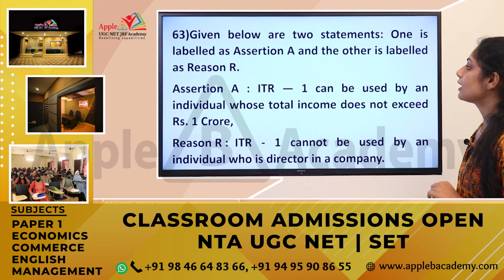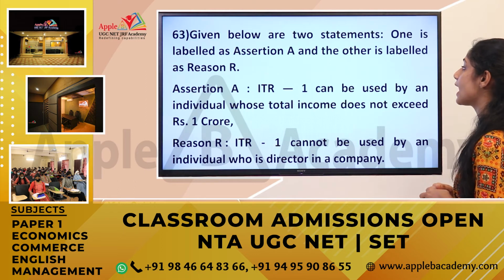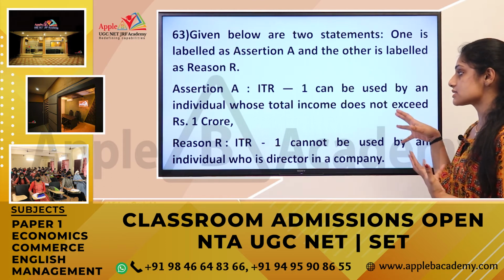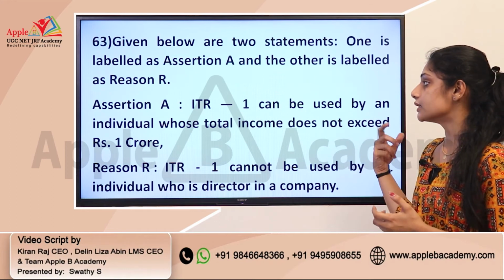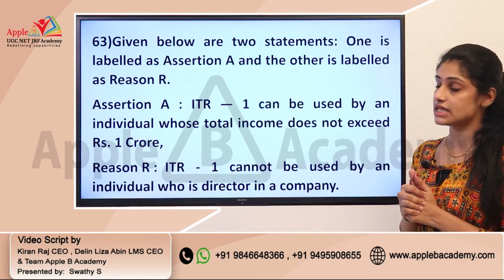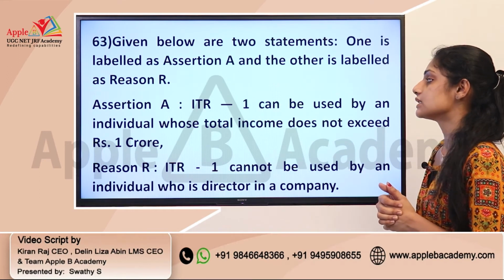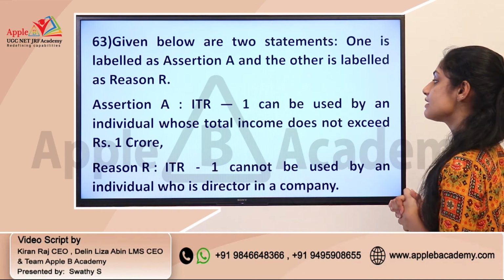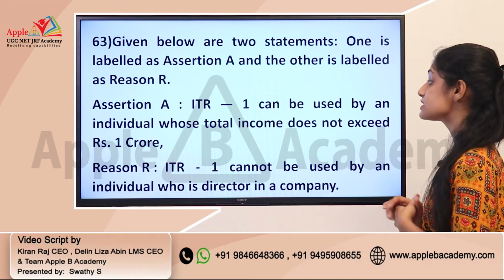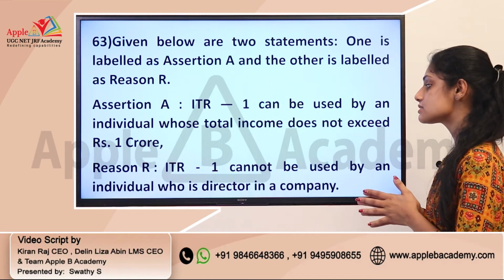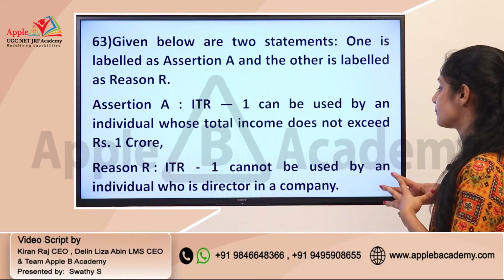And the next question: given below are two statements, one labeled as assertion A and the other labeled as reason R. So this is an assertion-reasoning question. It's from the area of income tax. We dealt with a question connected with ITR earlier, and here we have another question connected with ITR. The assertion is that ITR 1 can be used by an individual whose total income does not exceed rupees 1 crore, and the reason is that ITR 1 cannot be used by an individual who is a director in a company.